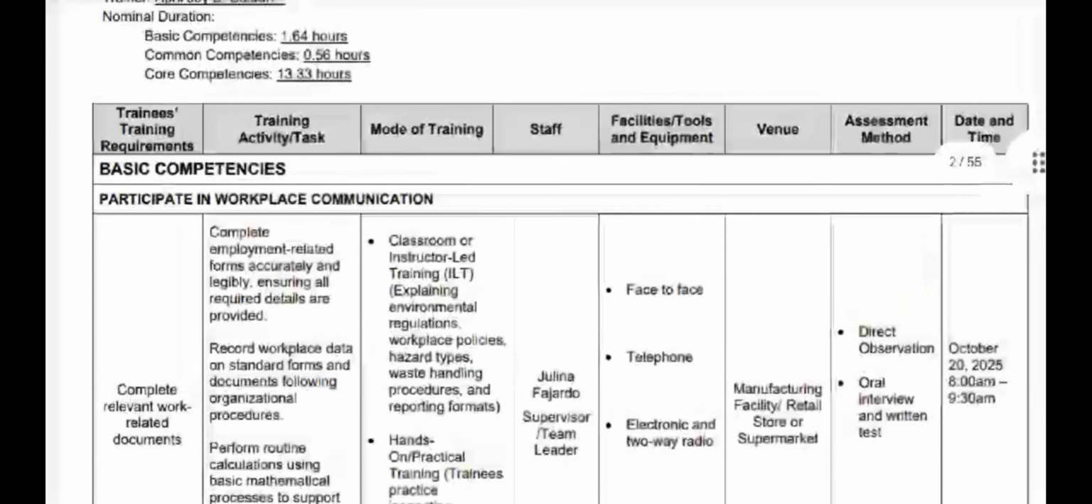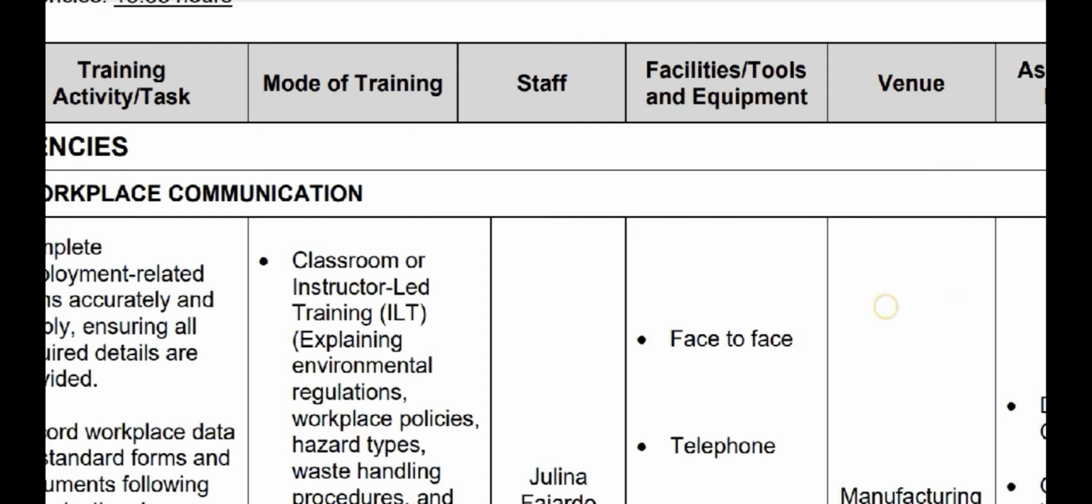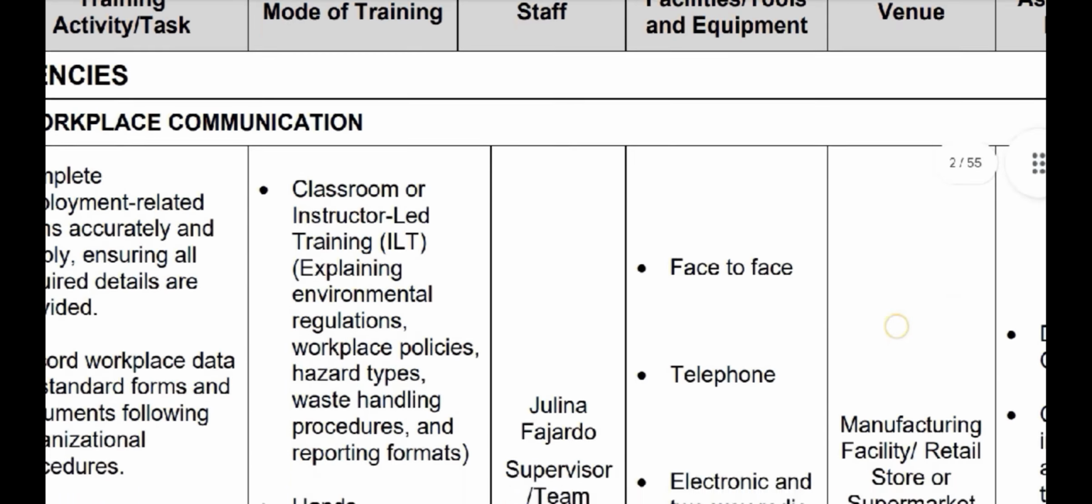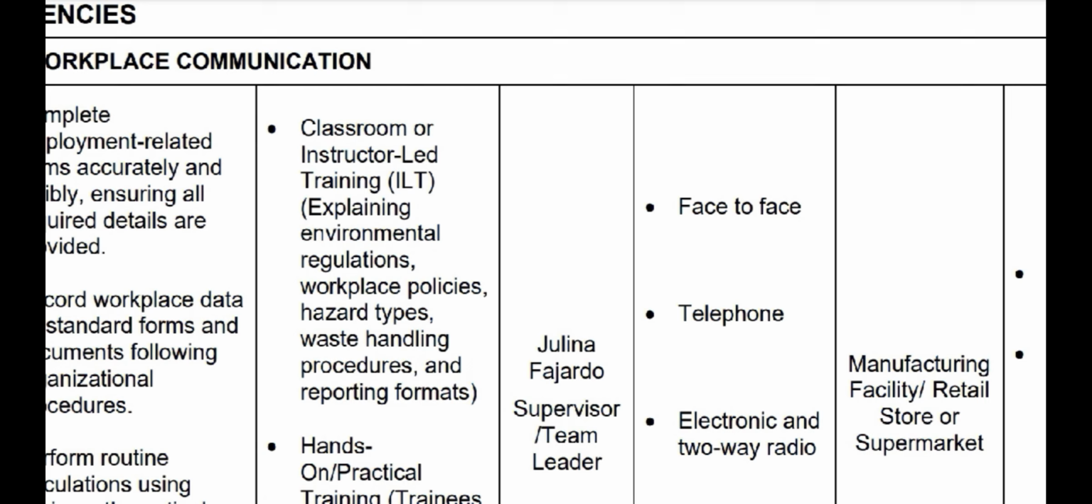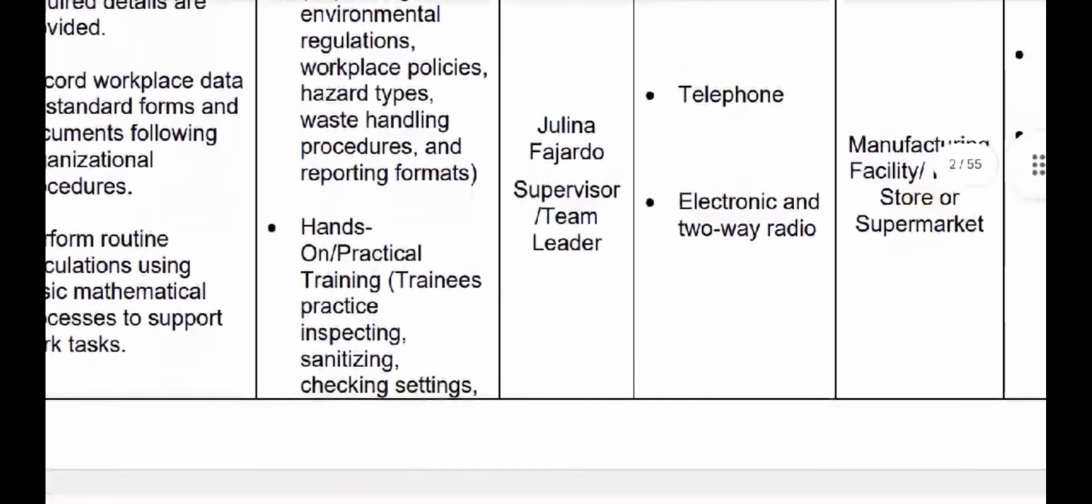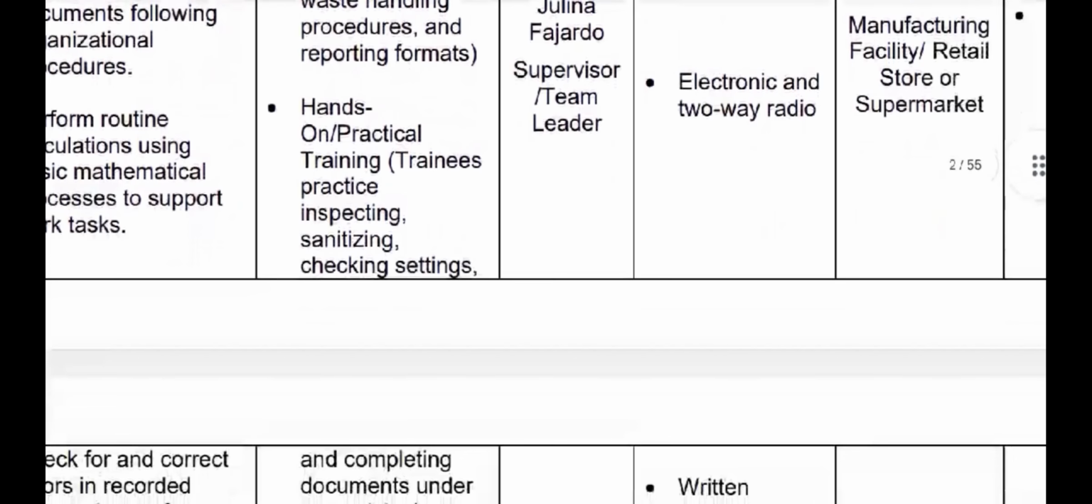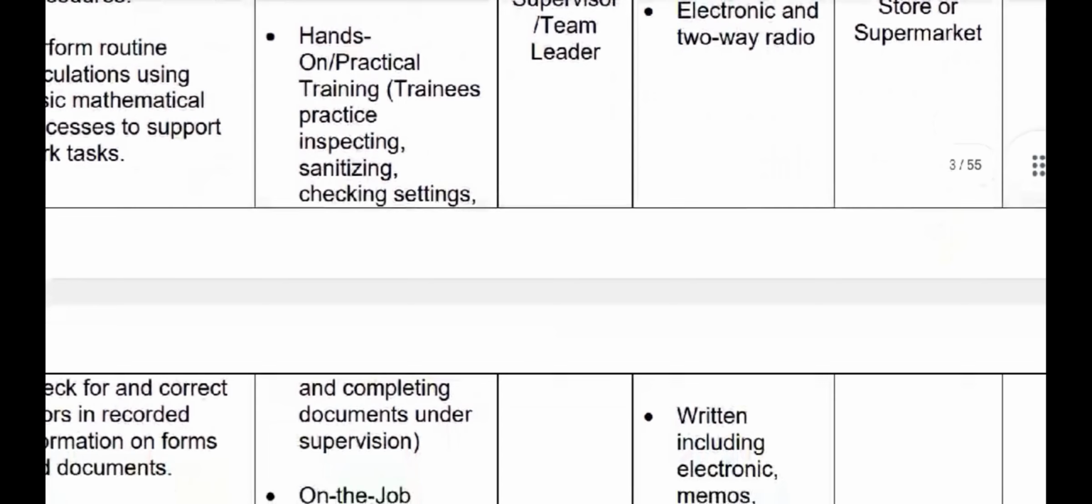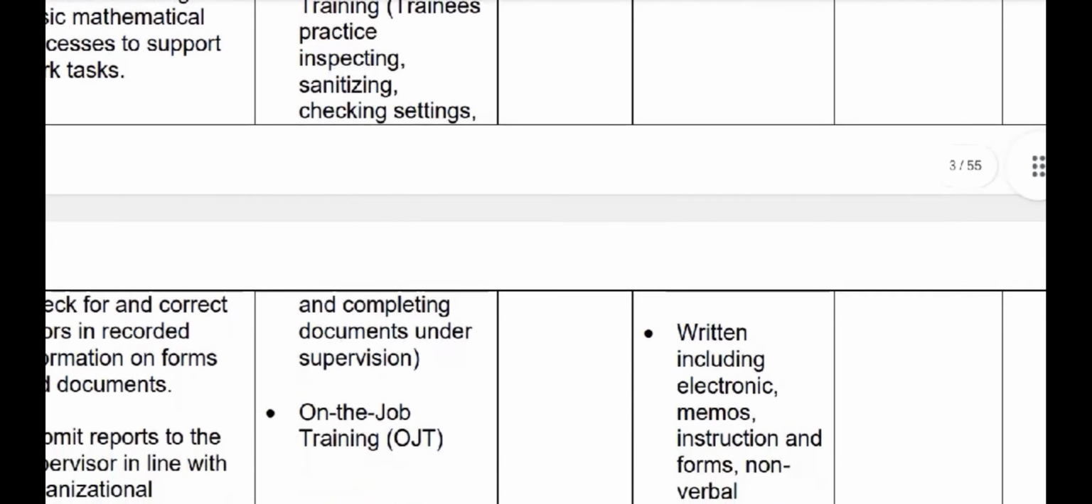So next we have here mode of training. For mode of training, we have classroom or instructor-led training, which is explaining environmental regulations, workplace policies, hazard types, waste handling procedures, and reporting formats. For hands-on practical training, we have trainees practice inspecting, sanitizing, checking settings, and completing documents under supervision.